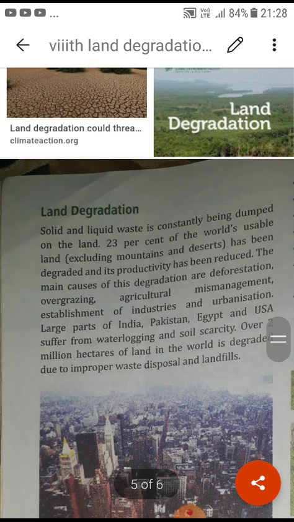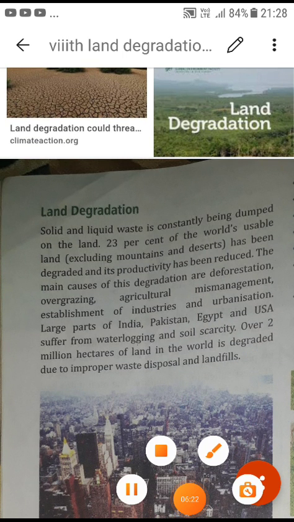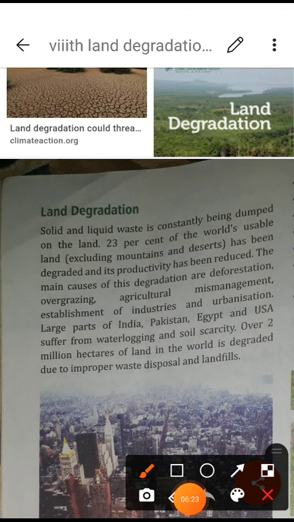Now it is given in your book, students, you can understand what it is explaining to you. In this way, solid and liquid waste is constantly being dumped on the land. As we know, there is a dump of different kinds of waste materials, and we know that only 23 percent of the world is usable land.